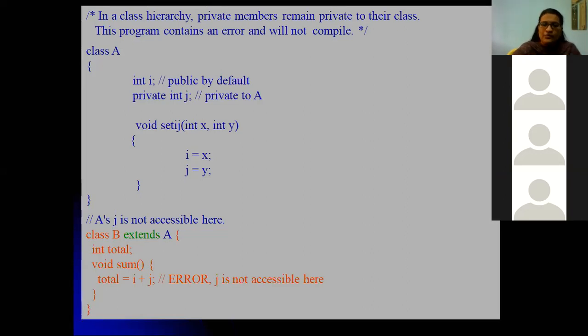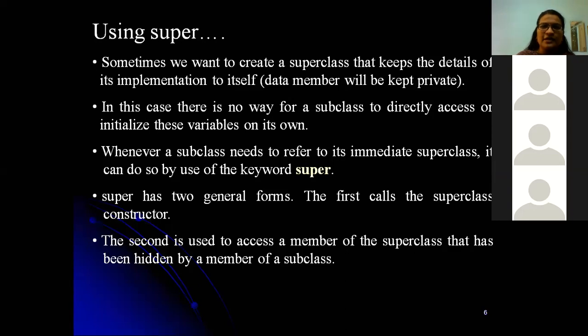So if you wanted to access those private variables also, there is one key or one hint, and that is using super. If you wanted to access the private variables which are declared in a super class, using super you can make use of those variables and the methods, right? So that is the one concept.